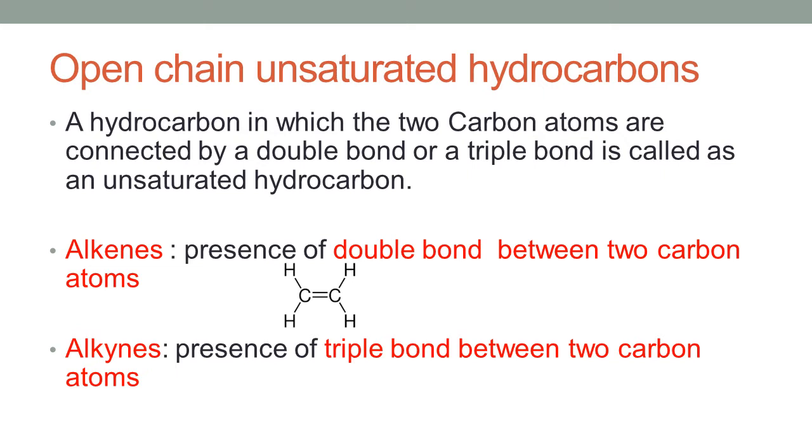Now, the second type of unsaturated hydrocarbons is alkynes. Alkynes are open chain hydrocarbons in which a triple bond is observed between any two carbon atoms. One example is given here. You can see clearly there is a presence of a triple bond between two carbon atoms.